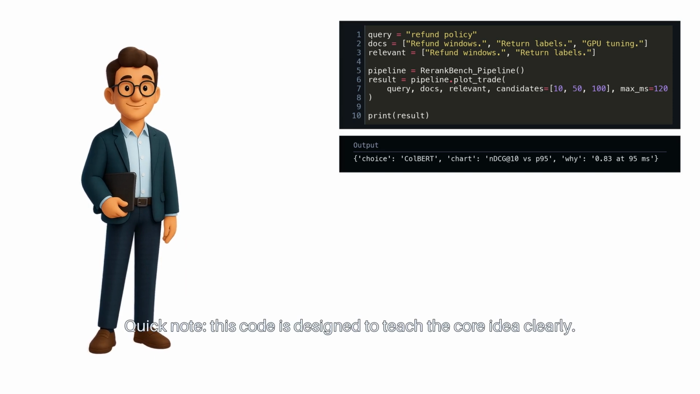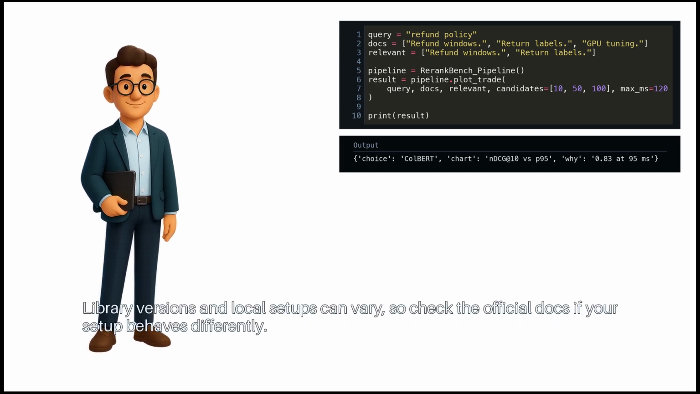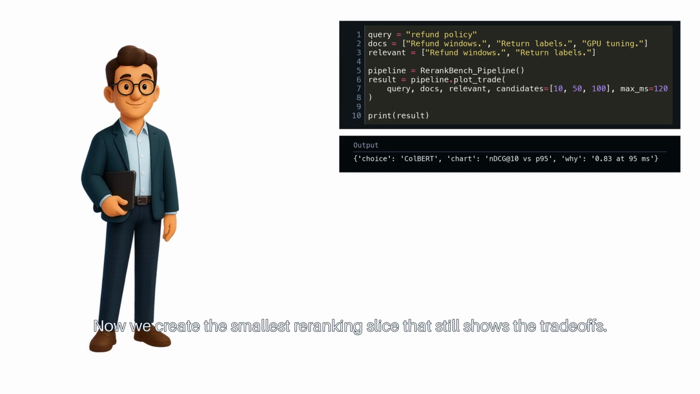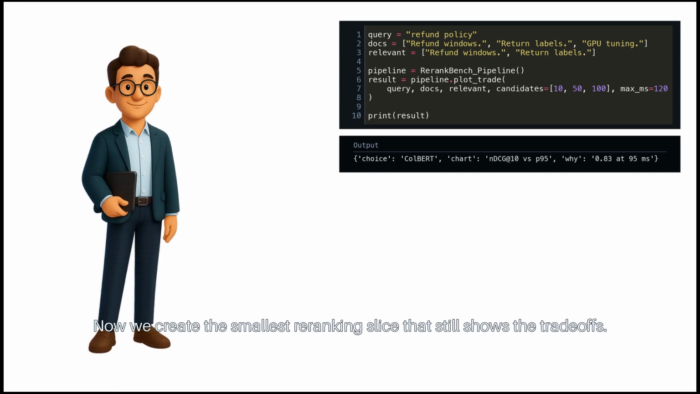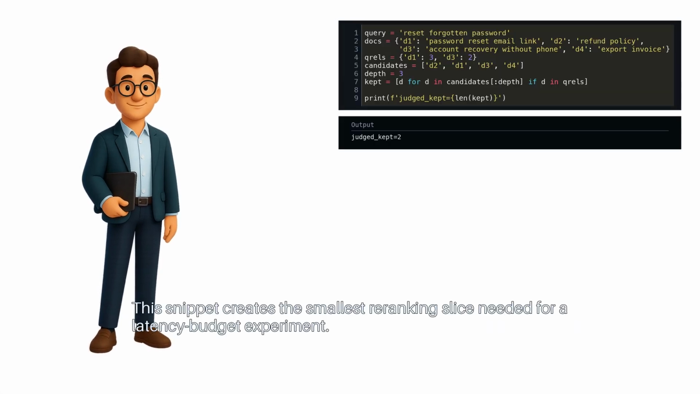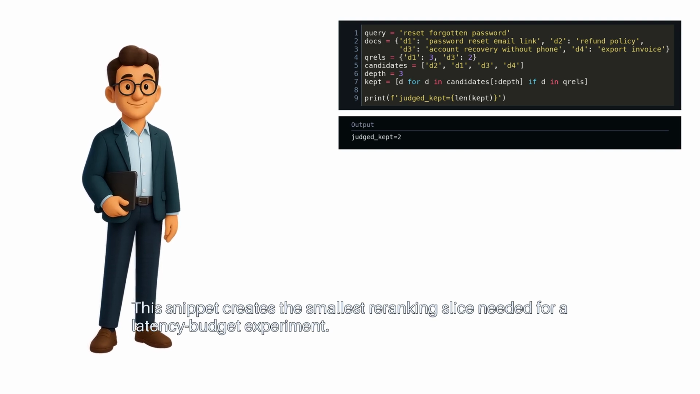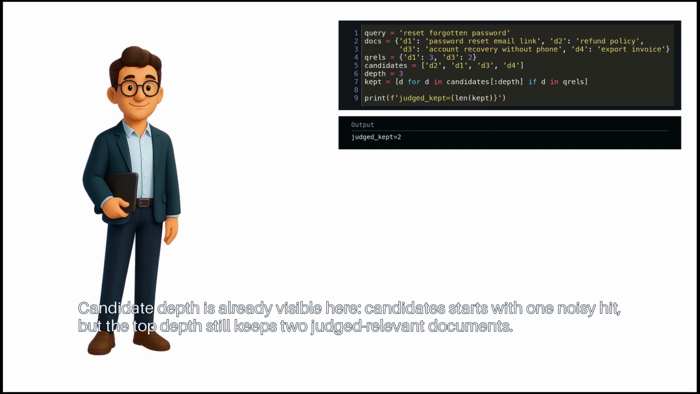Quick note, this code is designed to teach the core idea clearly. Library versions and local setups can vary, so check the official docs if your setup behaves differently. Now we create the smallest re-ranking slice that still shows the trade-offs. This snippet creates the smallest re-ranking slice needed for a latency budget experiment. Candidate depth is already visible here.